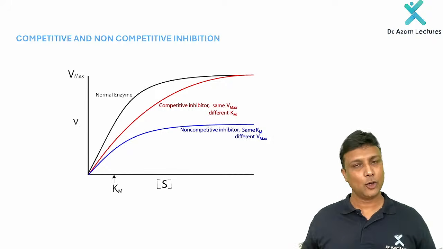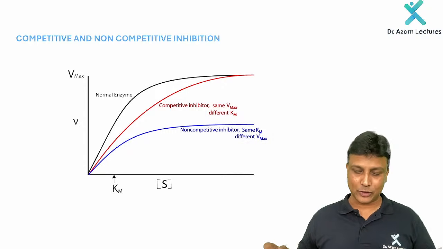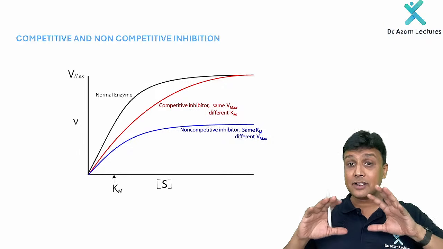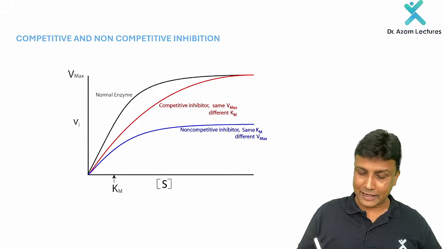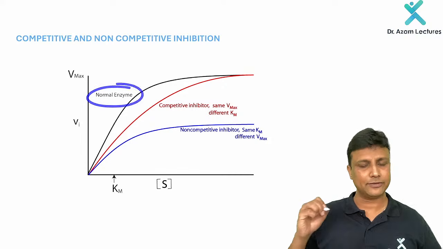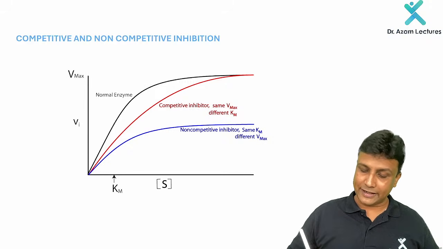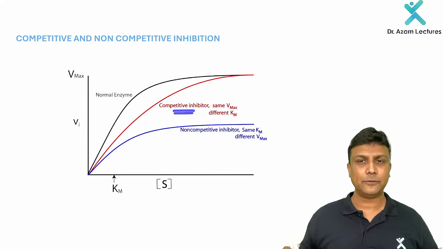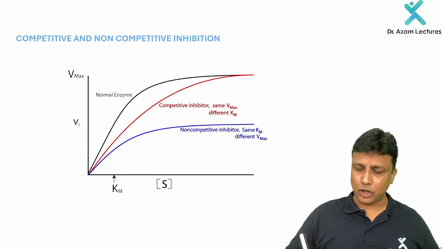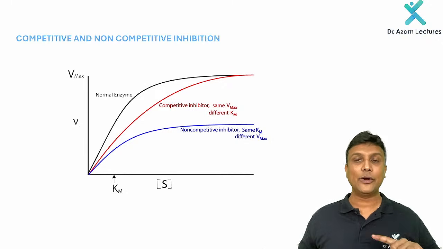Definitely one question will come in your exam, my dear friends. Okay, now first, when this graph is given in the exam, try to identify. This black colored one here is the normal graph, that means without the inhibitor. And now you are able to see the red colored one, which has the competitive inhibitor. Sir, how can you tell this one is the competitive inhibition only? How can you tell it is competitive inhibition?